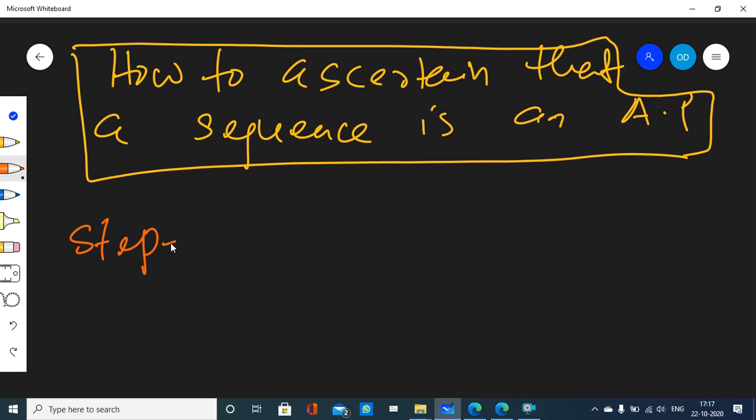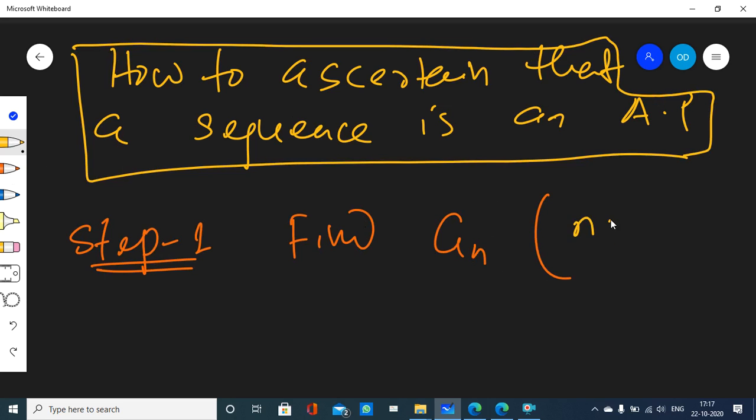Step 1, find a(n). What is a(n), guys? It is the nth term, right? So your first step will be to find the nth term. If it is already given to you, then it's okay. If it is not given to you, then you have to find that.